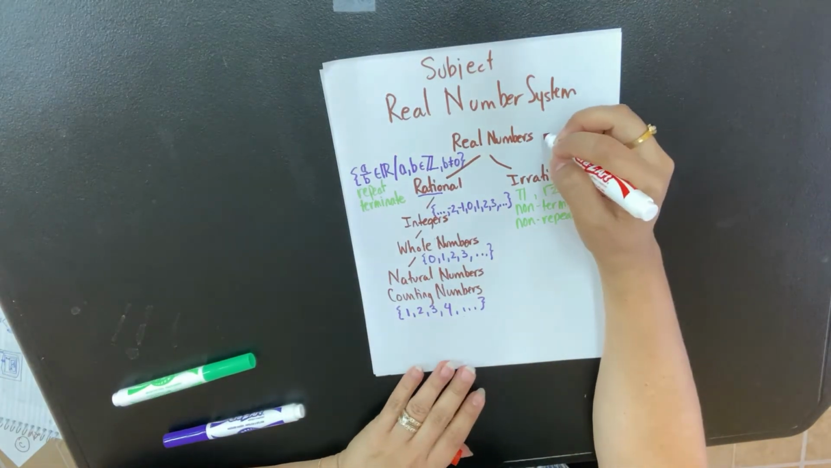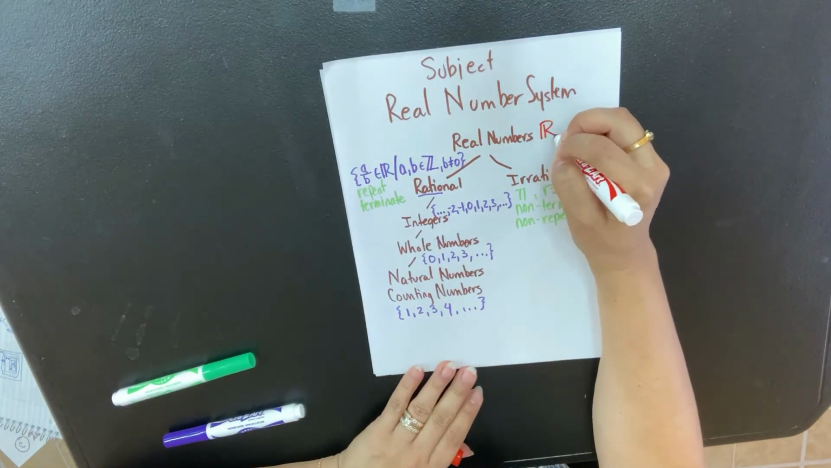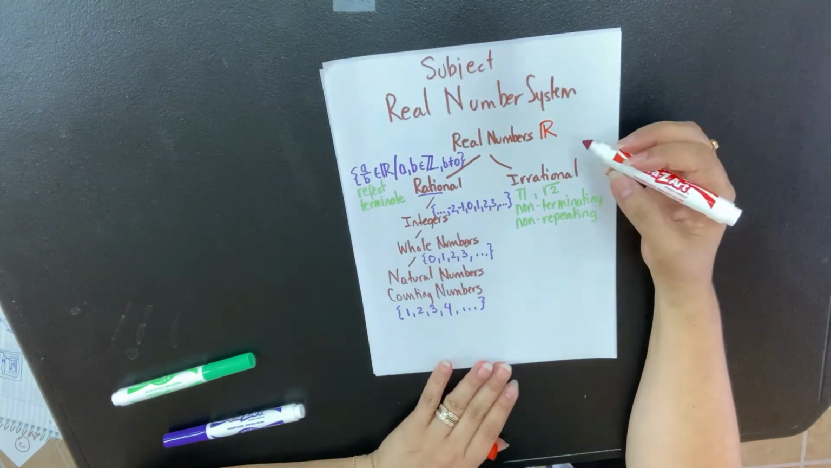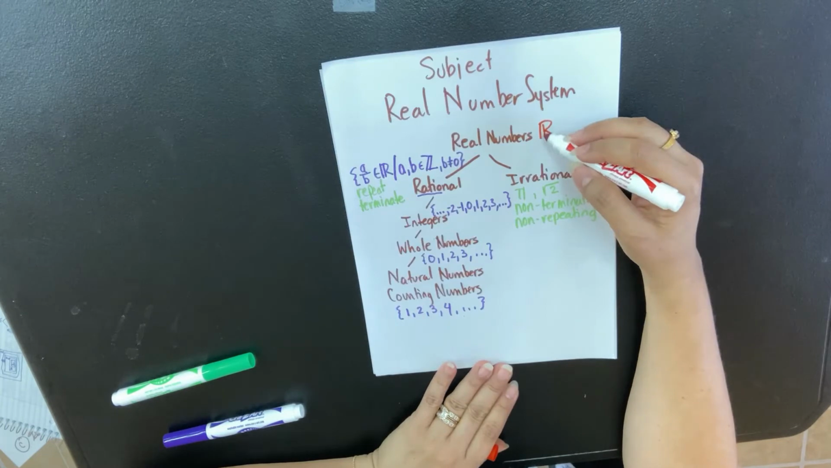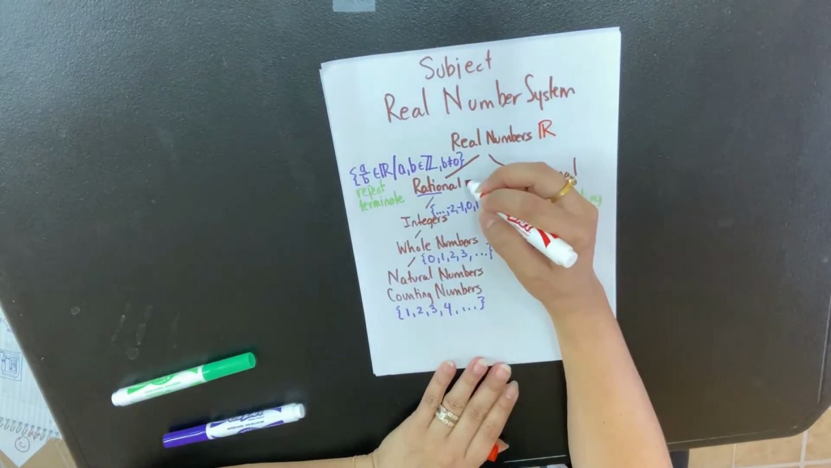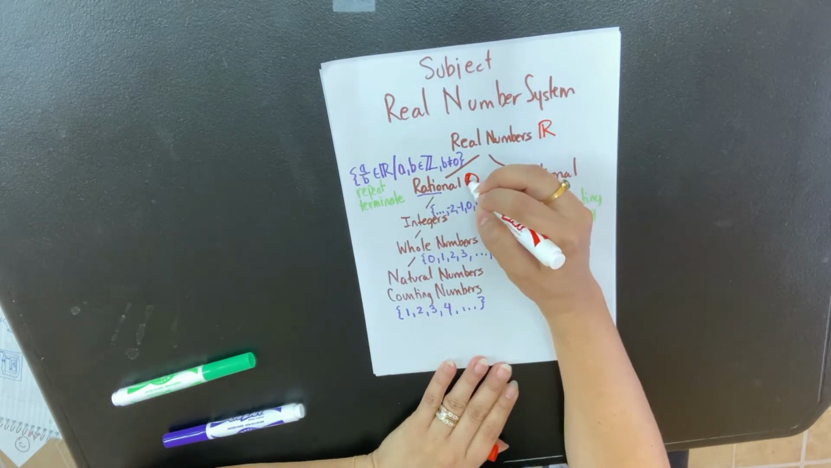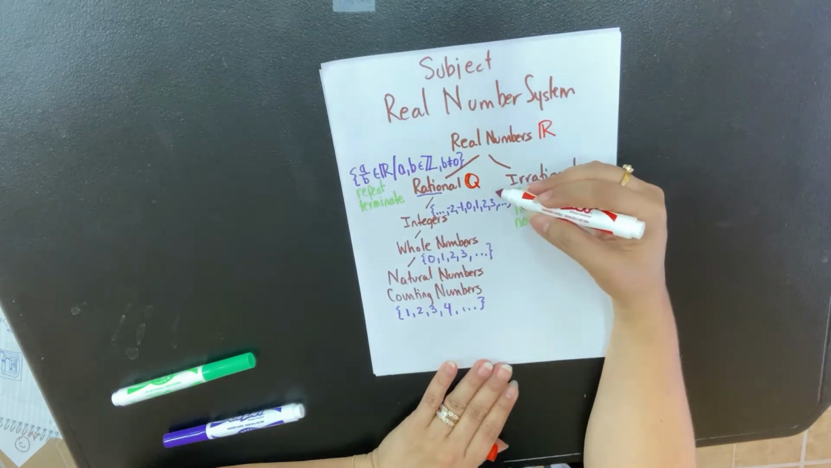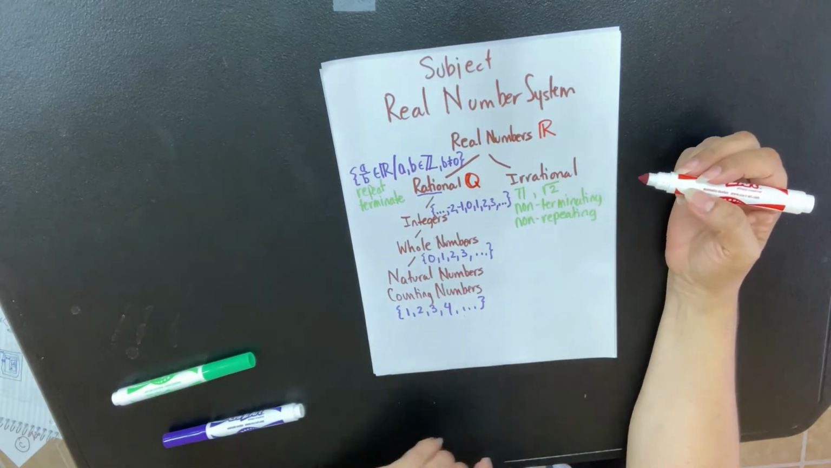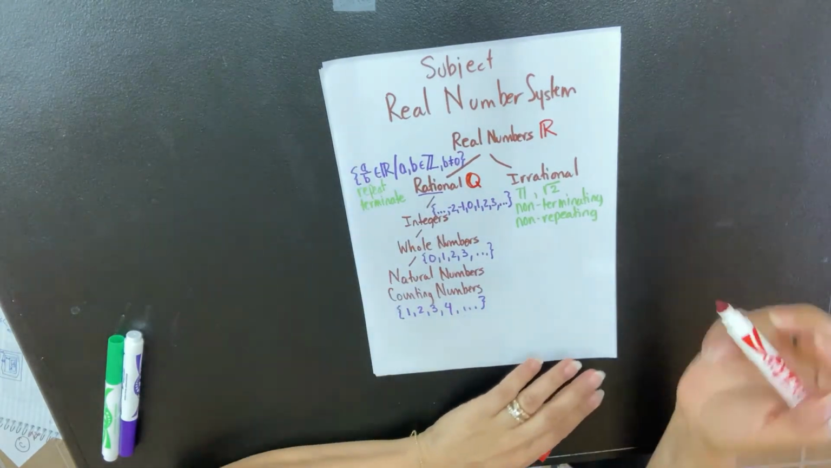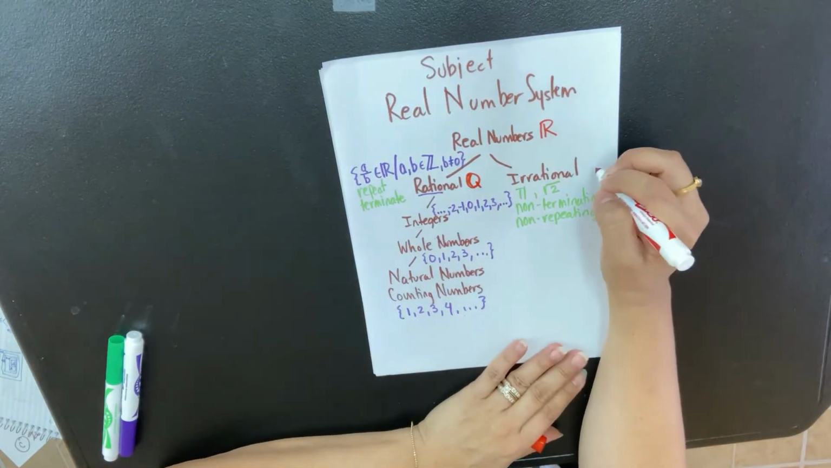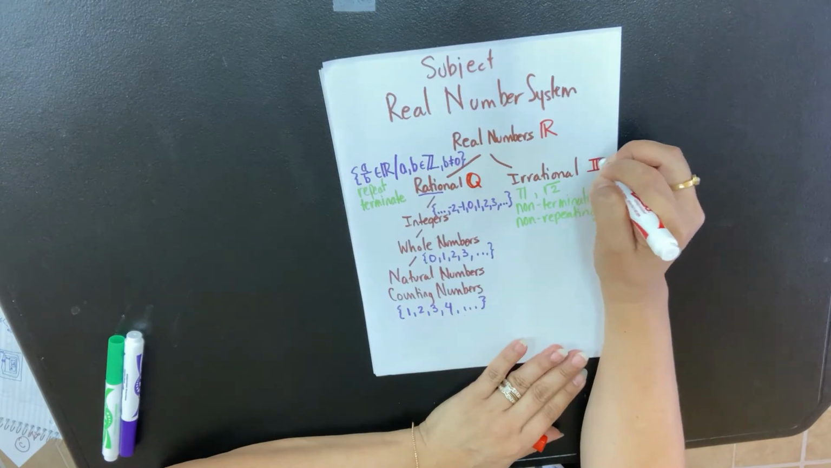So the real numbers is this funky R right here. I use a double line here. The rational is actually this weird Q. And why Q? Because Q stands for quotient, this relationship right here. The irrational, we use the weird letter I.